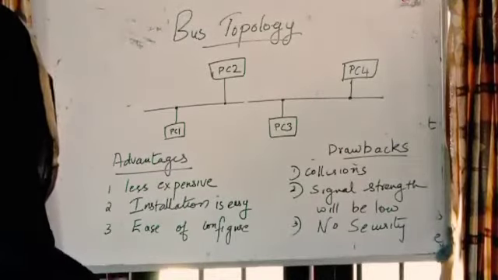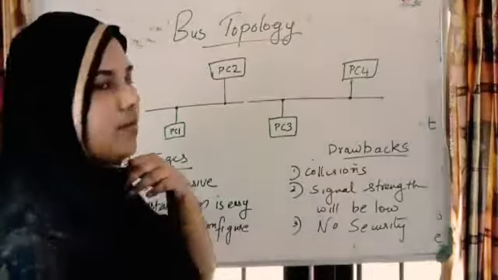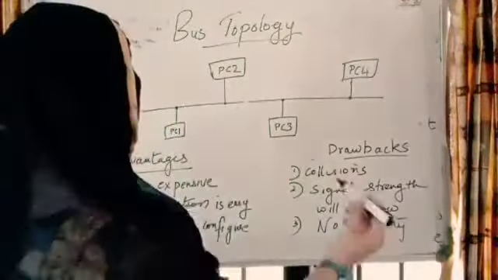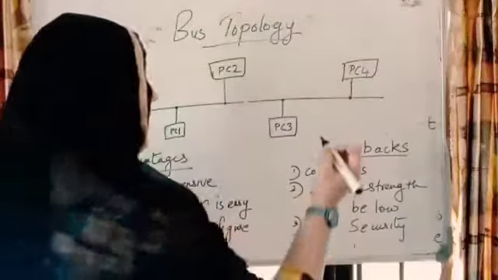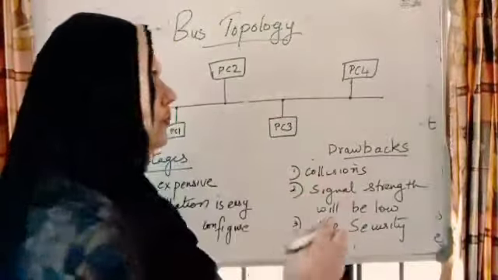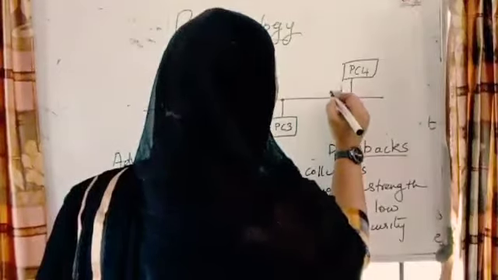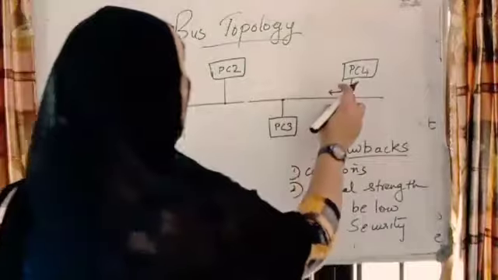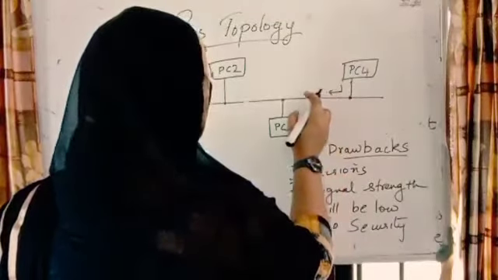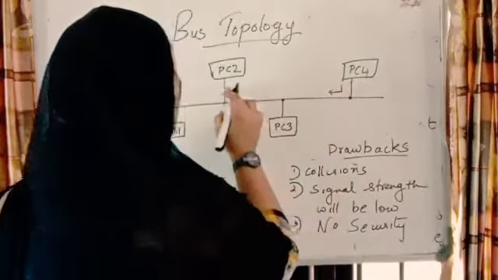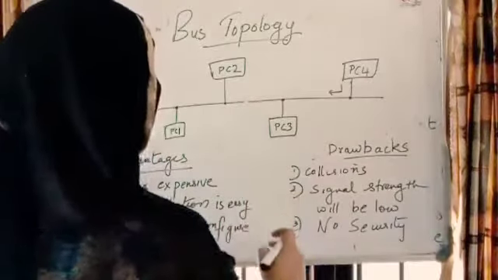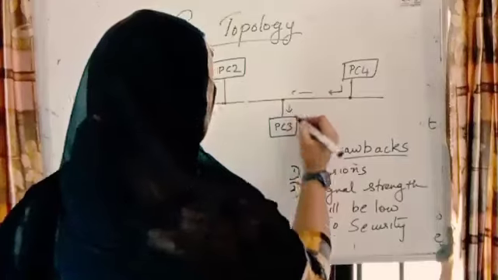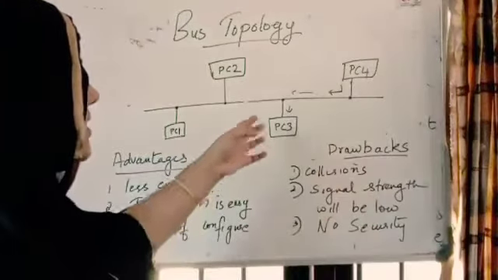etc. So, what are the main drawbacks of this? Before that, how does it send the messages? Suppose PC4 is sending a message to PC2. PC4 wants to send one message to PC2. It goes first this way and reaches PC3.